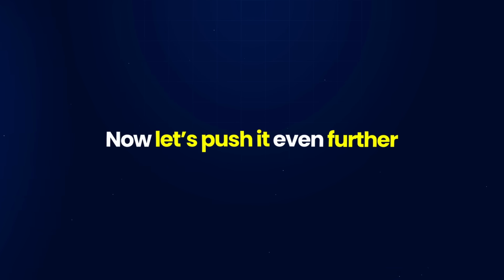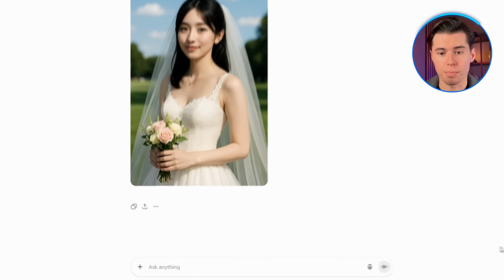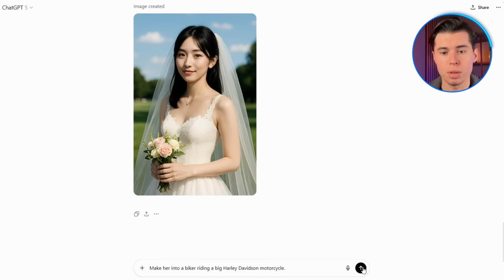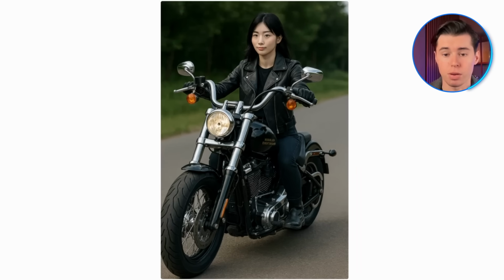Now, let's push it even further and completely change the environment to see how well she holds up. I'll type, make her into a biker riding a big Harley Davidson motorcycle, and let's see what comes out. I honestly didn't think she would hold up this well. Now, it did give a lot more changes to her face compared to the other generations we've done before. So just keep that in mind when you're generating.